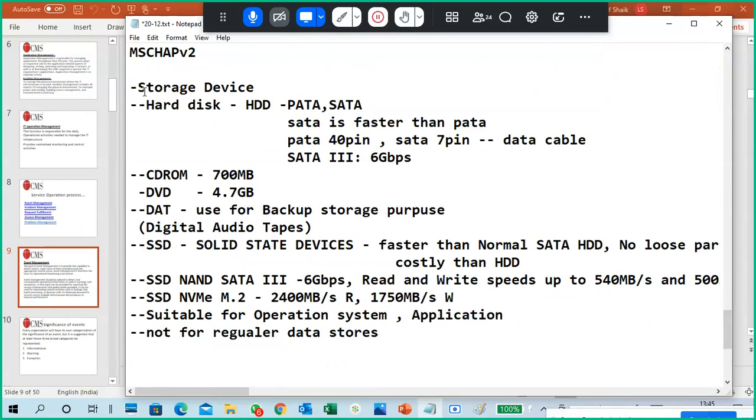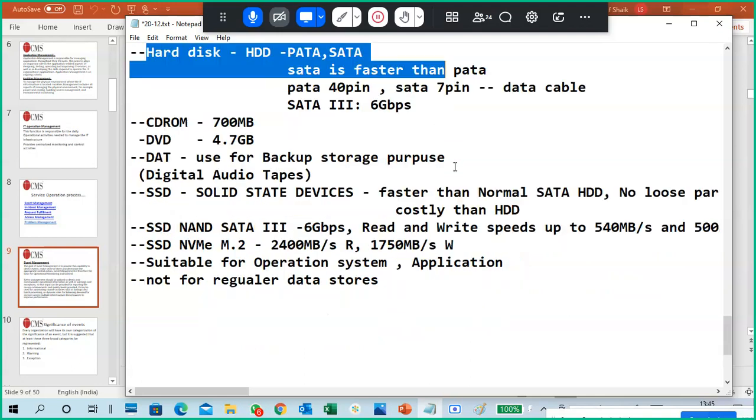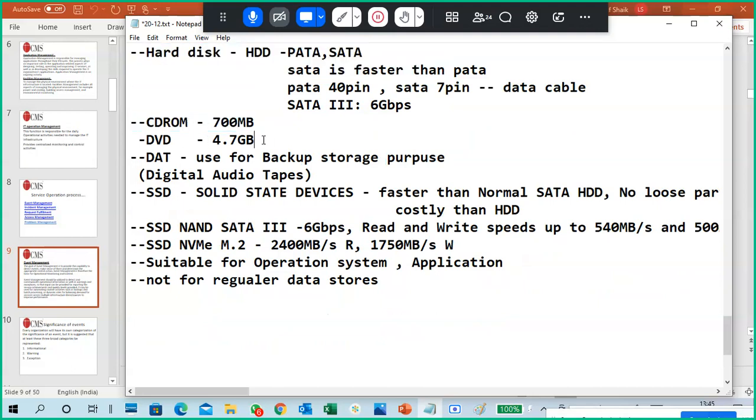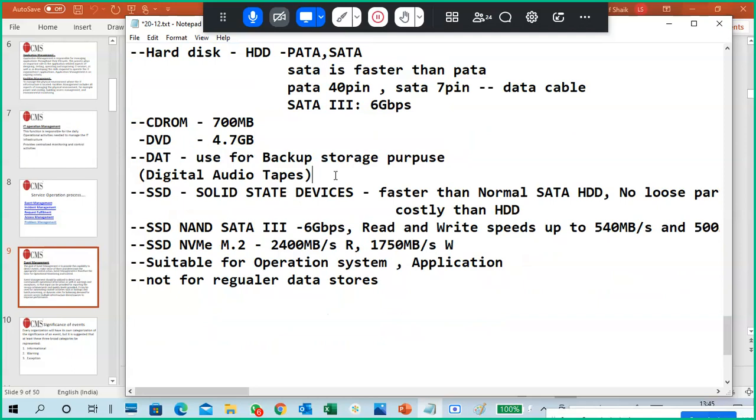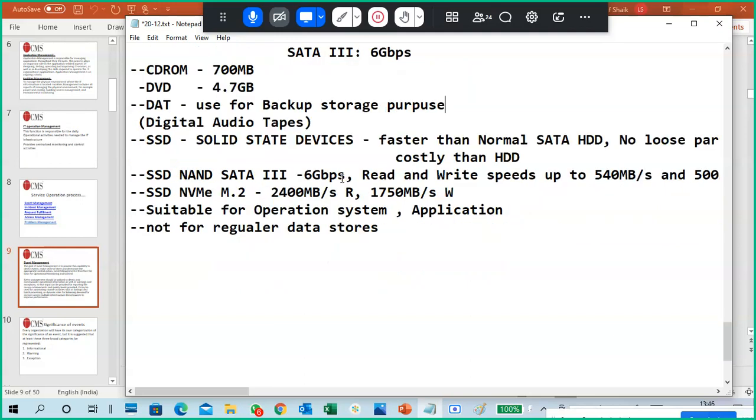And storage devices are also there. I haven't written about SAN and NAS here again, but I have written hard disk, SATA, PATA. SATA is faster than PATA. It is very simple to remember. CD-ROMs and DVD-ROMs are for permanent data storage purposes only, not for reading and writing again and again. And DATs are for backup purposes. You can store the backup of your data onto DATs. There are also other digital storage type names, but basically it is DAT only.